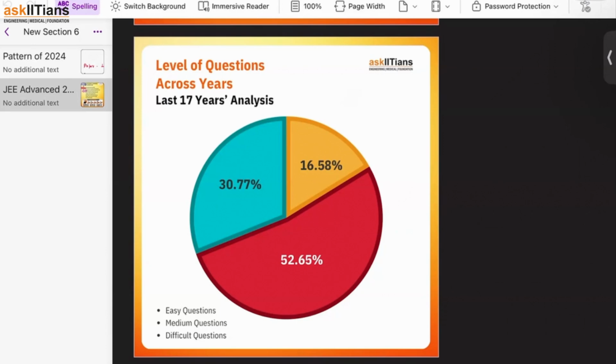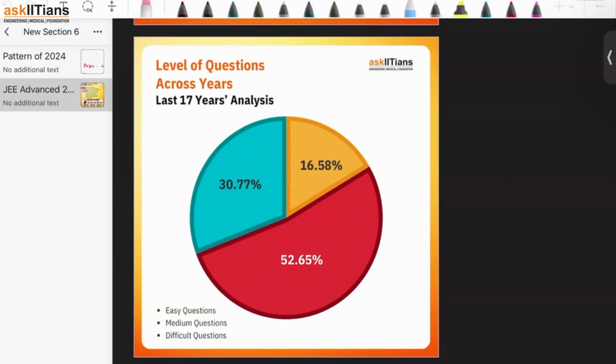If I compare the main with advanced, right, it's completely opposite. In main, the 16% is what? Difficult. And 52% is what? Easy. Now in advanced, they have just changed it. In advanced, 52% questions are difficult, 16% are only easy, and 30% questions are medium level questions, right? Now guys, that is the most important takeaway from this.